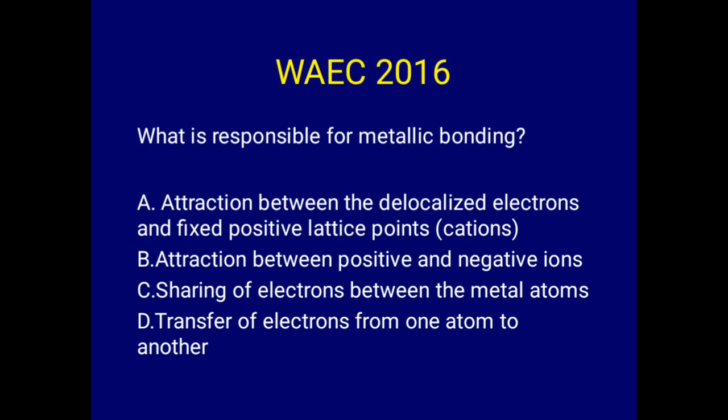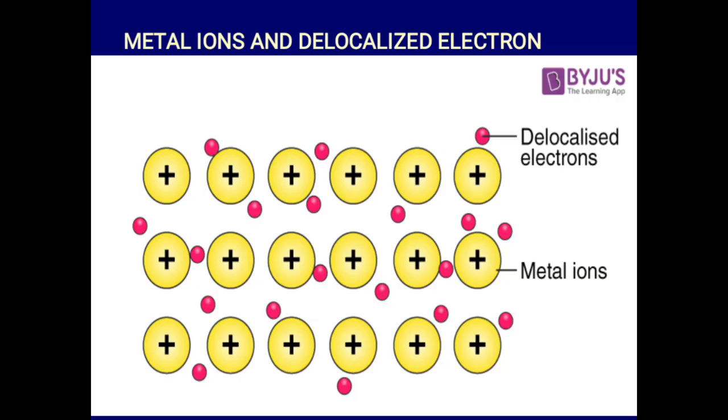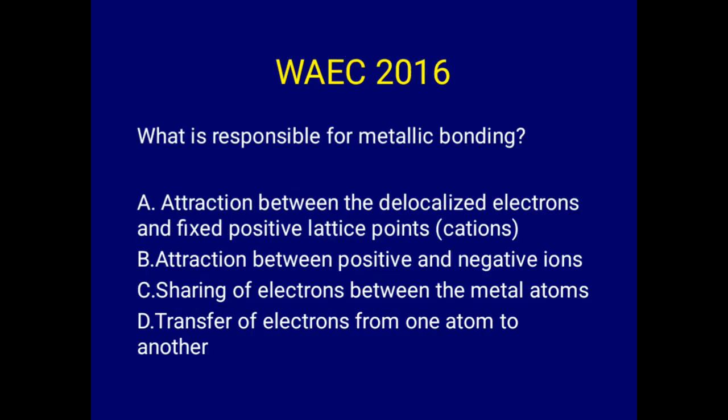Then the answer is A, the attraction between the localized electrons and fixed positive lattice points, the cations. And we have seen it here. This attraction between the localized electrons and the metal ions that are fixed in this lattice will determine the strength of the metallic bond, or the metallic bonding itself.